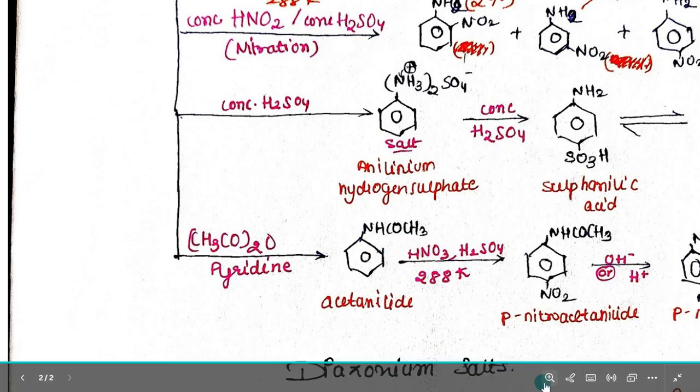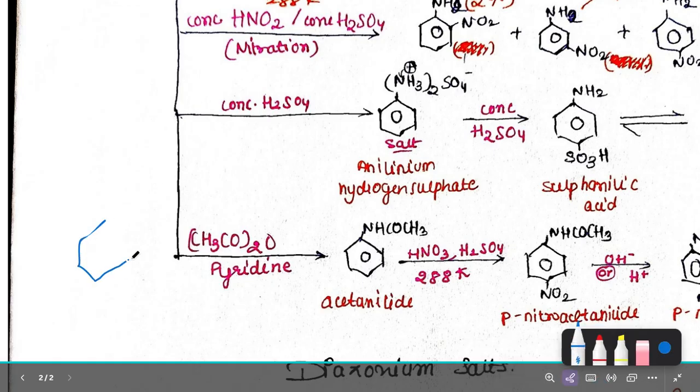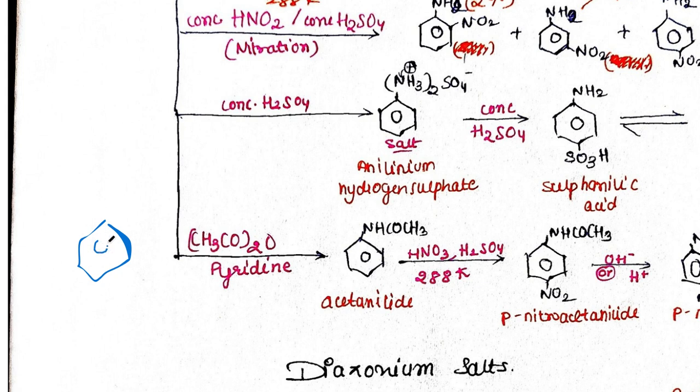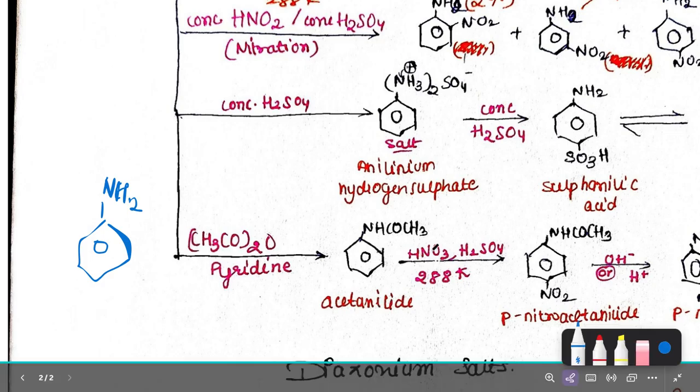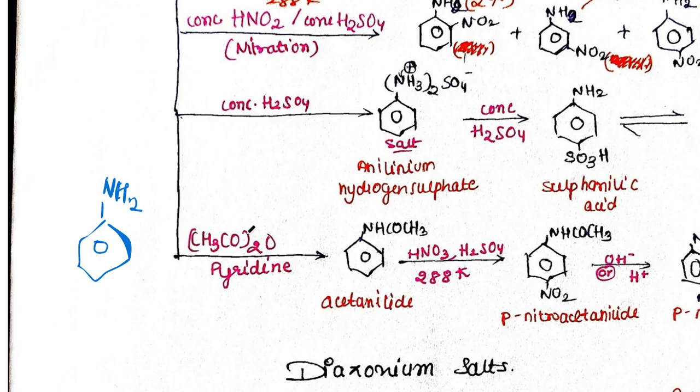Let me draw aniline over here. When this aniline reacts with this, it will give acetanilide. How? The only change over here is remove one hydrogen and add this COCH3 group: acetanilide.